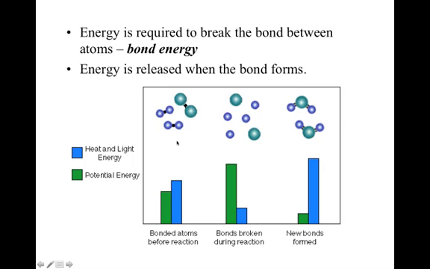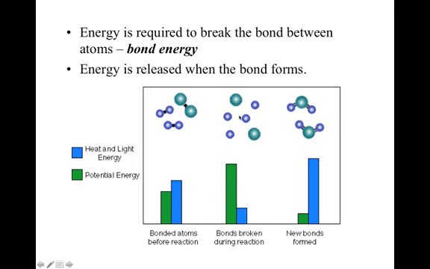So here are my individual molecules. This could be like an oxygen and 2 hydrogen molecules. So we're putting some energy in and breaking these bonds. What happens when the bonds are broken? Our potential energy actually increases, because the energy that we put in to these units becomes stored in the individual atoms as potential energy.